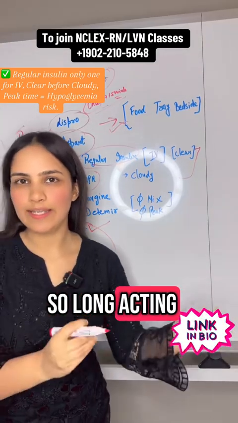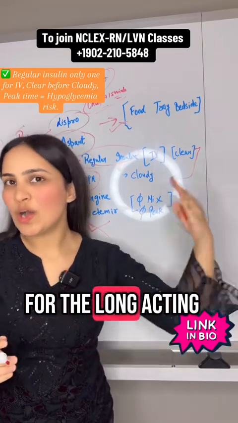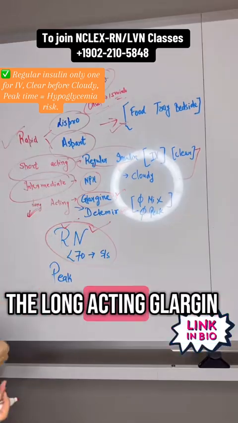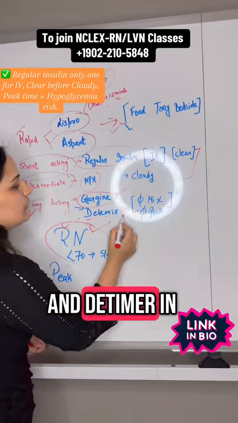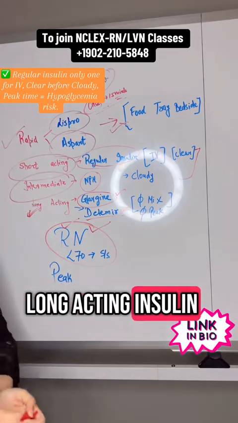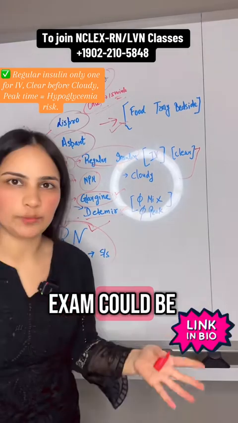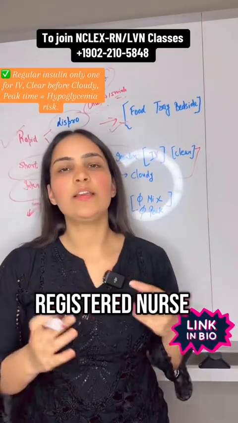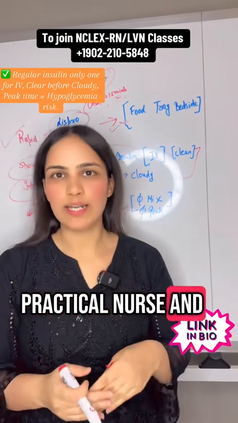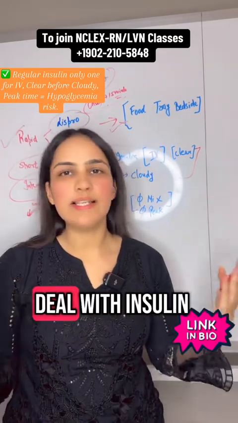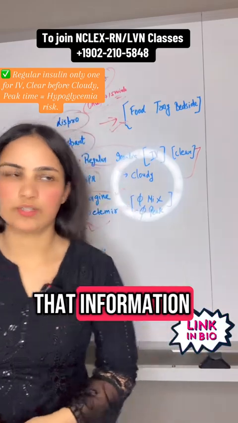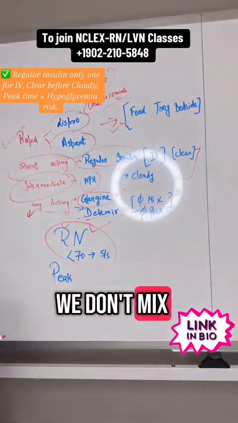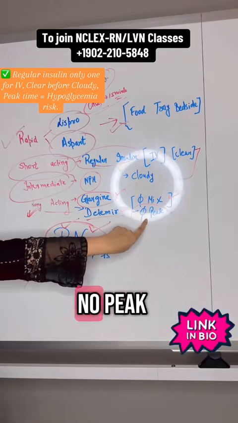Last one, long acting insulin. The name itself says it is acting for a long time period, 24 hours. You need to know glargine and detemir as the names for long acting insulin. Questions for the NCLEX exam could also come for the LVN and RPN exams, because not only the registered nurse but also the LPN, licensed practical nurse, and RPN, registered practical nurse, deal with insulins, so they will test you on that information. We don't mix it with any other insulin, and there is no peak.